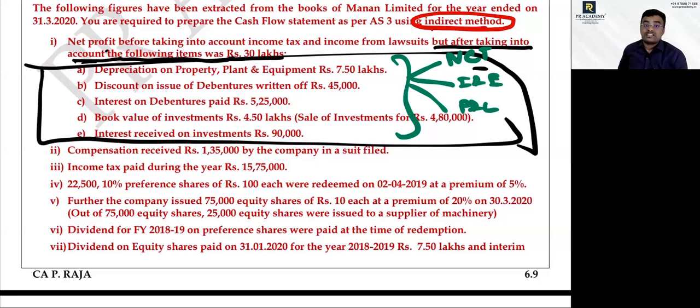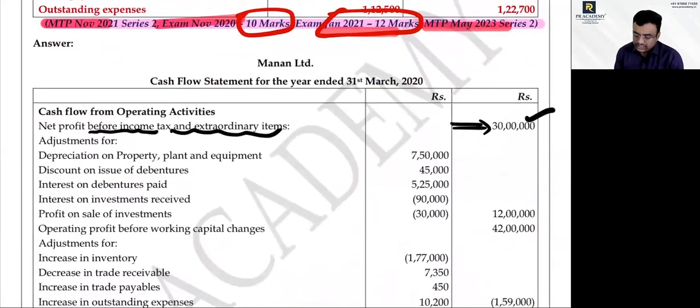Now, are you able to connect with our theory discussion? Tell me, what should I do with the depreciation of 7.5 lakhs? Add it back. It's a non-cash item. 7.5 lakhs add back. Yes, sir.